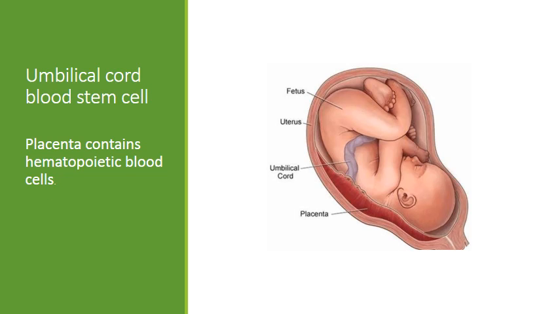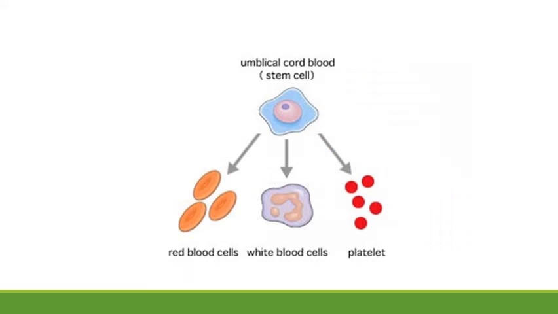Third one is umbilical cord blood stem cells. You can see the umbilical cord in the picture. The umbilical cord is the one which connects the placenta with the baby. This placenta contains hematopoietic stem cells. After removing the umbilical cord from the baby and before cutting the placenta from the mother, the blood must be collected through a syringe, and after centrifugation it must be stored at minus 190 degrees Celsius in liquid nitrogen. The umbilical cord blood cells are hematopoietic stem cells.